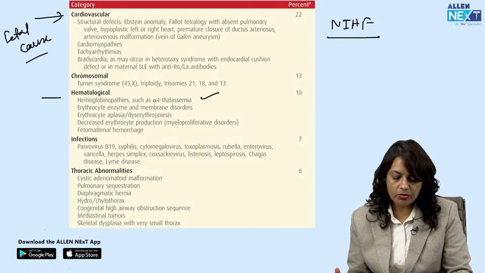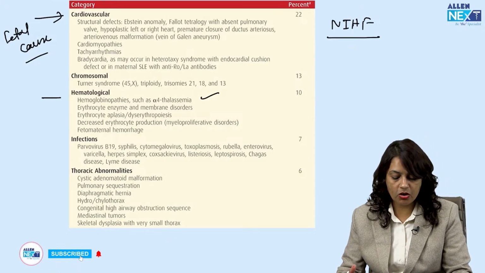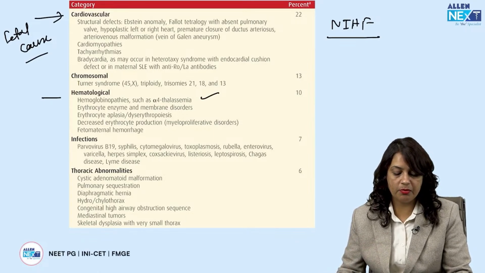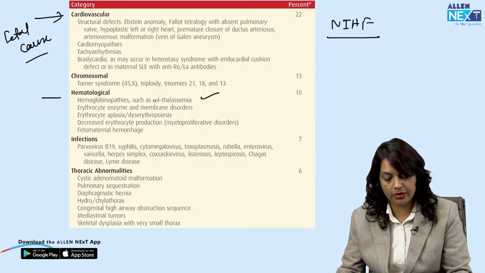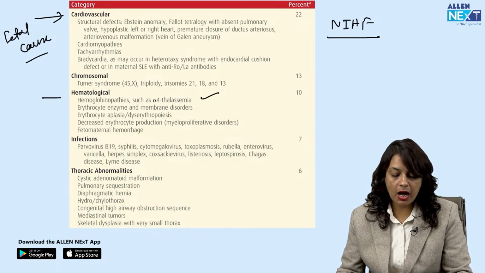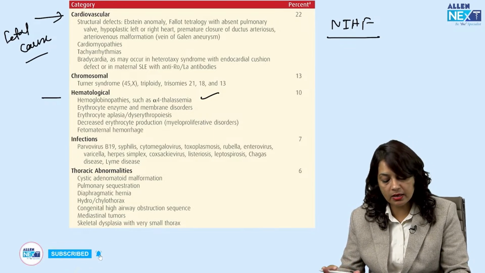Then there can be decreased erythrocyte production, myeloproliferative disorders, feto-maternal hemorrhage. Then there can be cardiovascular causes, which can be Ebstein anomaly or Fallot's tetralogy, or absent pulmonary valve, or hypoplastic left or right heart, etc. There can be cardiomyopathies, tachyarrhythmias.